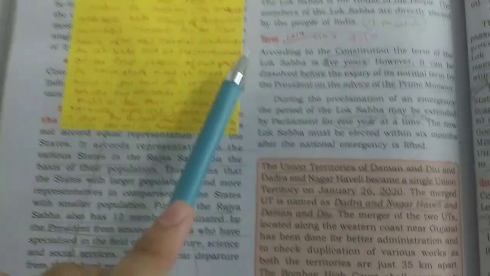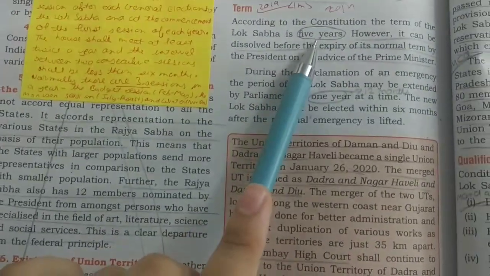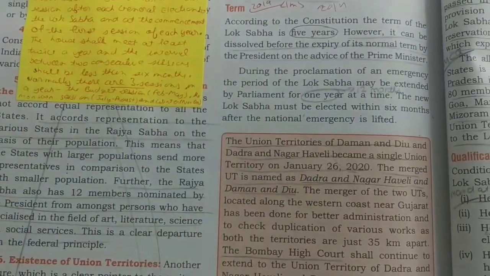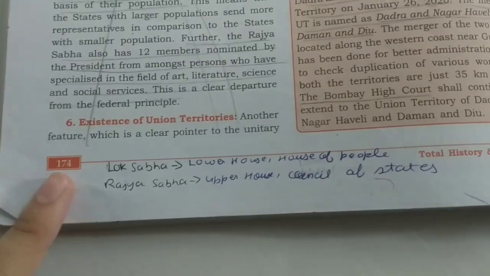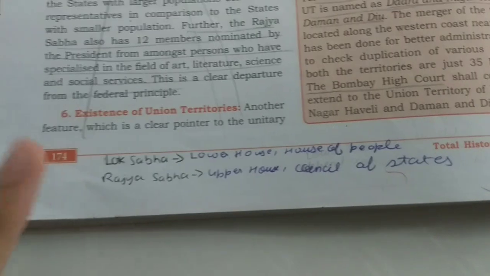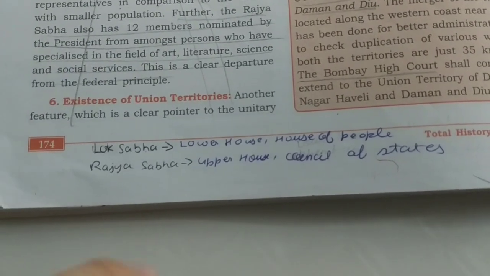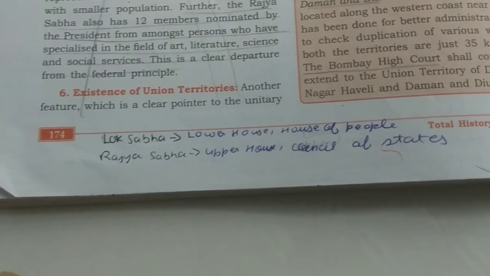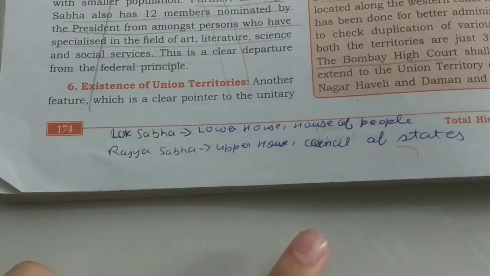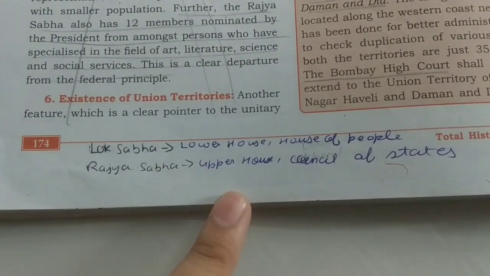Okay, and then what is the term? It is of 5 years. And then this you have to learn. This is not important, but yes, you can learn it. You need to remember this. It is very important. It can come in your MCQs also and in your 2 marks question also, that what are the 2 other names known for your Lok Sabha. So you have to write lower house and the House of People. Rajya Sabha, upper house, and Council of State.